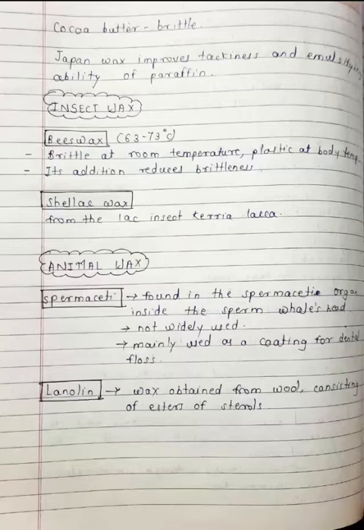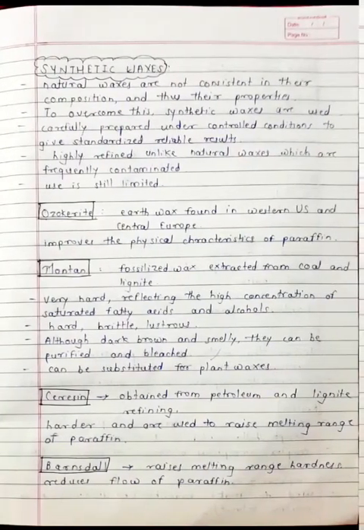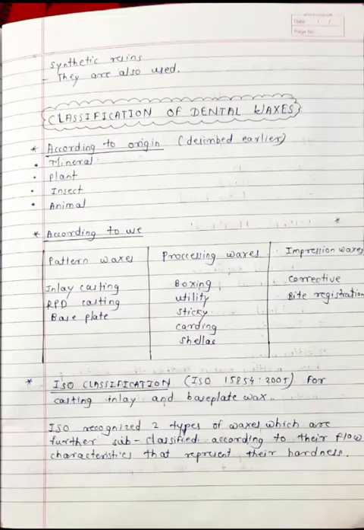Animal waxes are spermaceti, lanolin. Synthetic waxes are ozokerite, montan, sericin, bransdal. Wax additives are gums, fats, oils, resin. So in last lecture we studied about this. Now in this lecture we are going to discuss a very important question, that is classification of dental waxes. It is very important. So we will start.